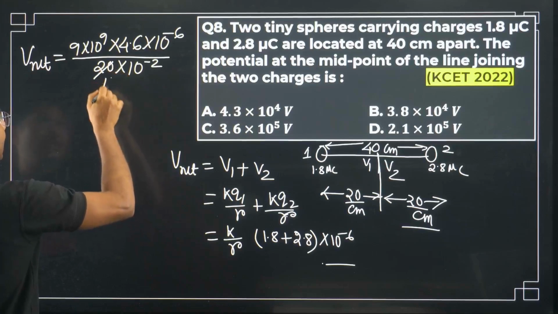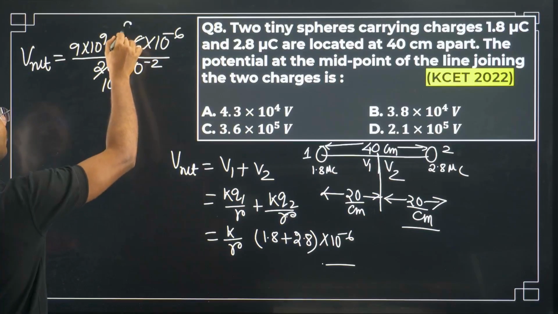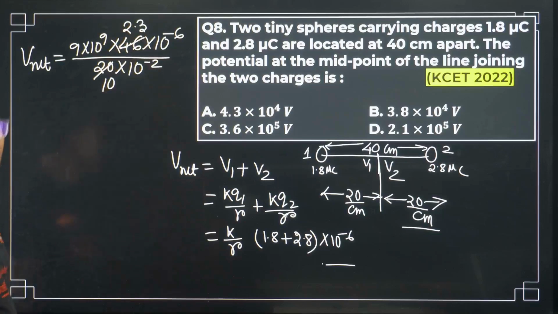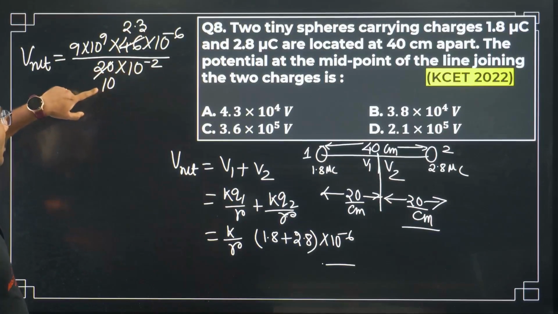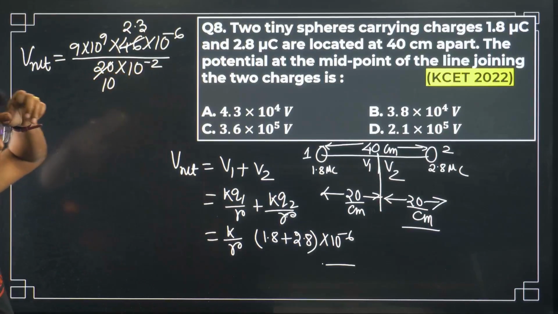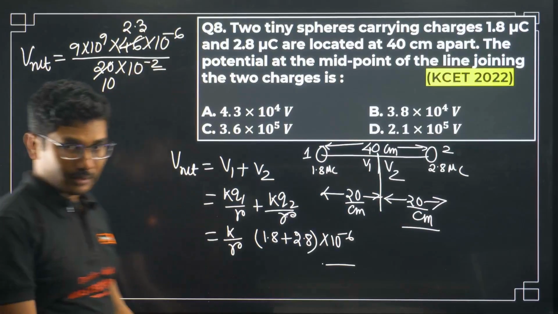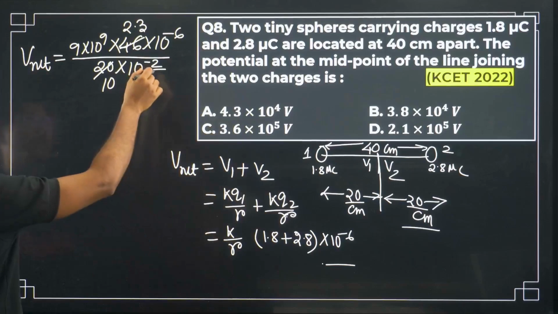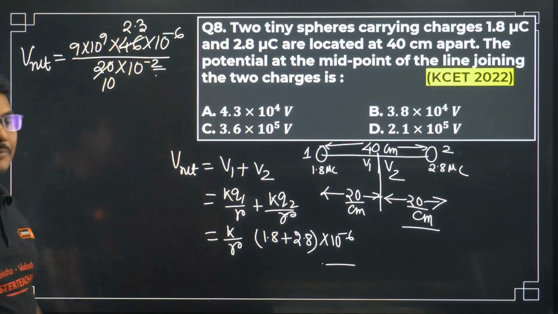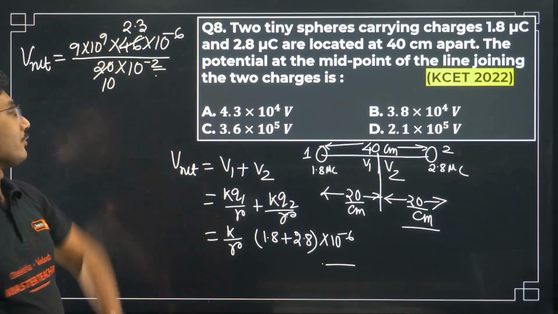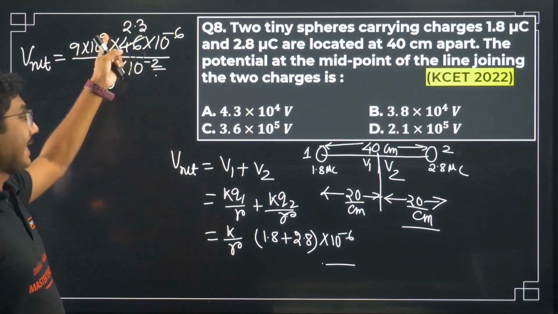you can cancel this 10 and 2.3, right? 2 cancels. Now 10 into 10 to the power of minus 2, what we will get? 10 to the power of minus 1. This 10 to the power of minus 1 is in the division, so once it goes up, it becomes plus, and it gives you 10 to the power of 10.